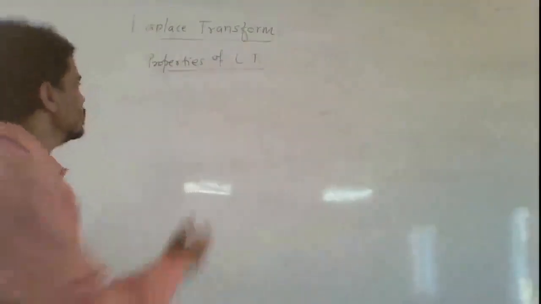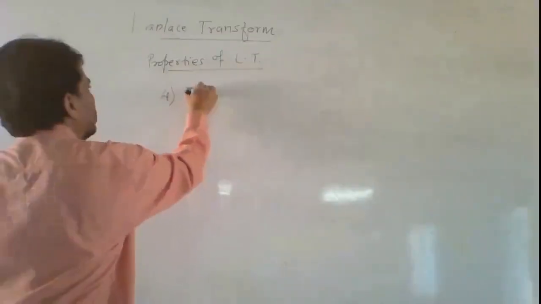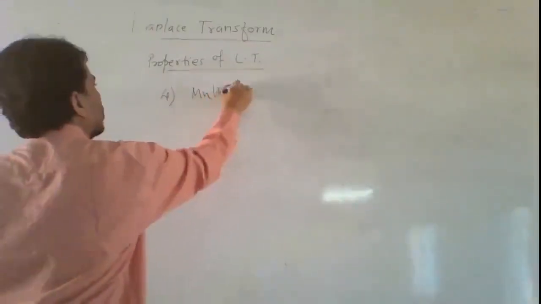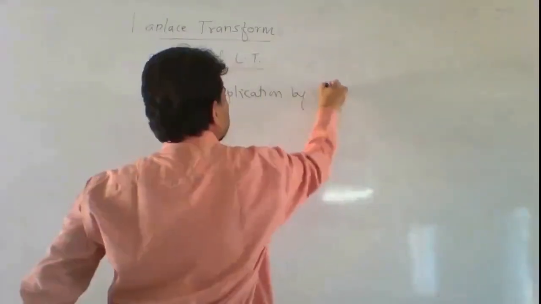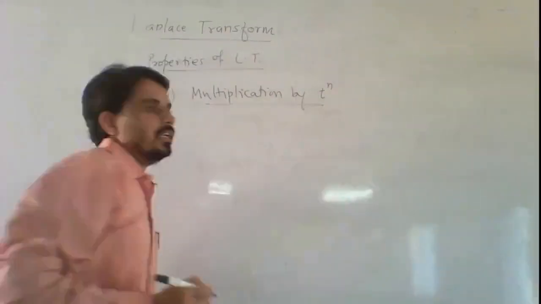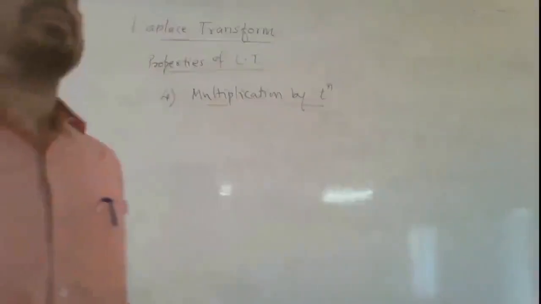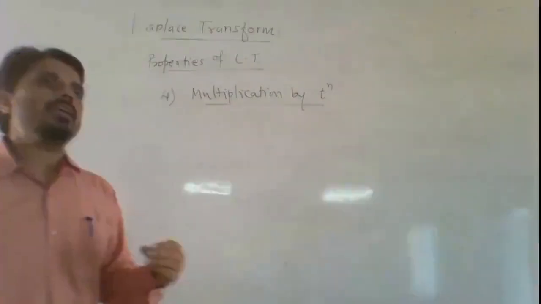Next property is multiplication by t property, or t raised to the power n, where n is 1, 2, 3 and so on.